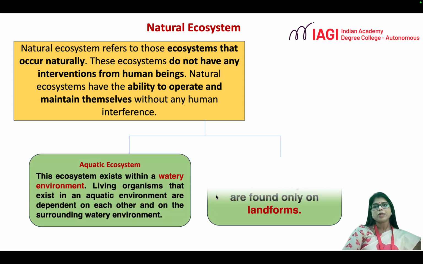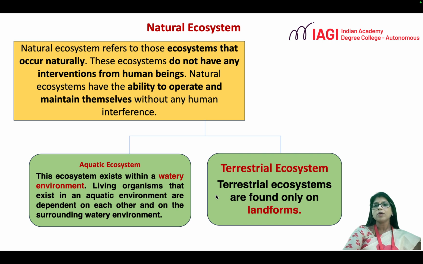An aquatic ecosystem is one which has a watery environment. The living organisms here, the aquatic organisms, are dependent on this watery environment for their survival as well as on each other. The terrestrial ecosystems are the different types of landforms. Let us explore more about the aquatic and terrestrial ecosystems.